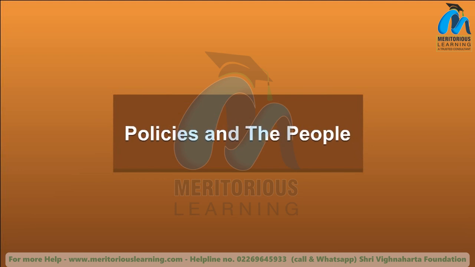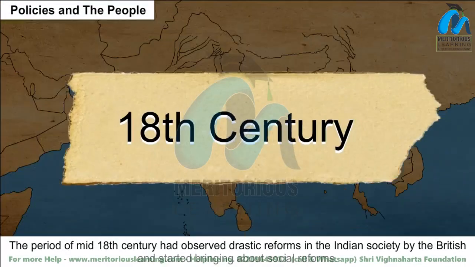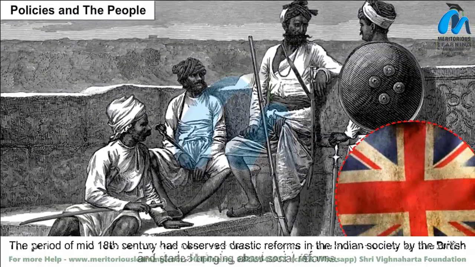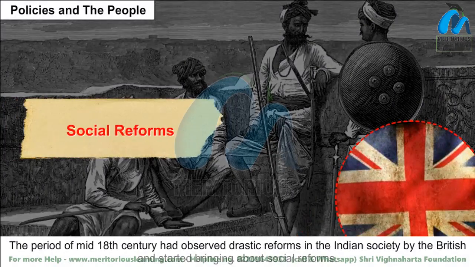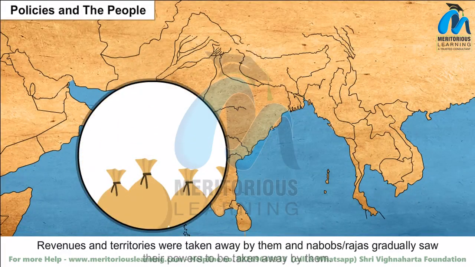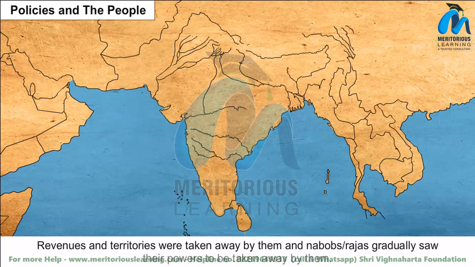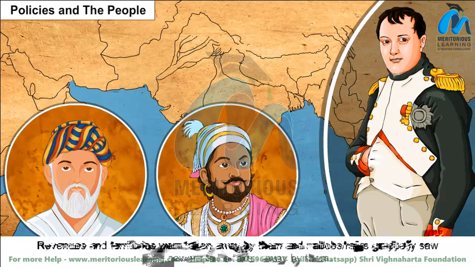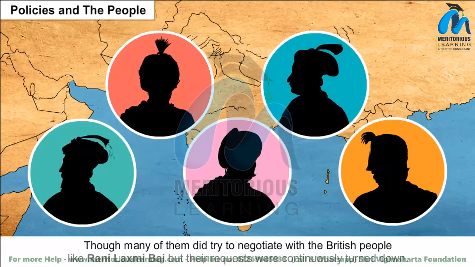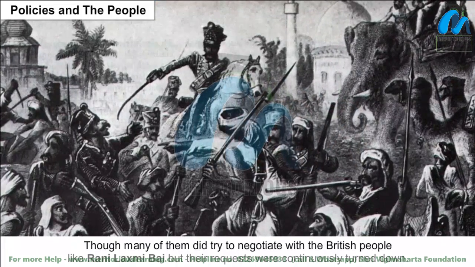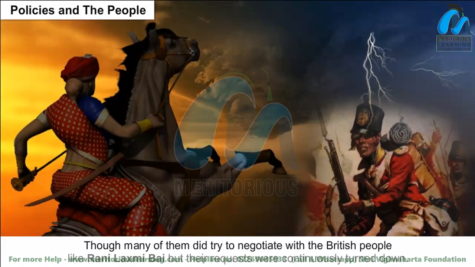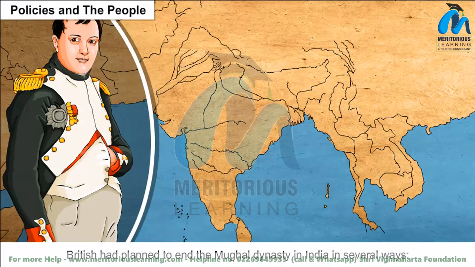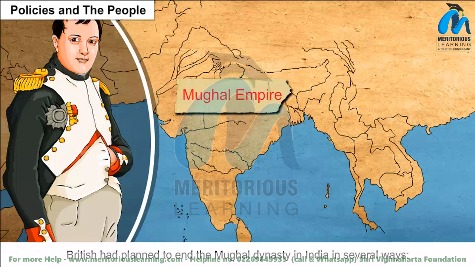Policies and the people. The mid-18th century had observed drastic reforms in Indian society by the British, who started bringing about social reforms. Revenues and territories were taken away by them, and Nabobs or Rajas gradually saw their powers taken away. Though many of them, like Rani Lakshmibai, did try to negotiate with the British, their requests were continuously turned down. The British had planned to end the Mughal dynasty in India in several ways.